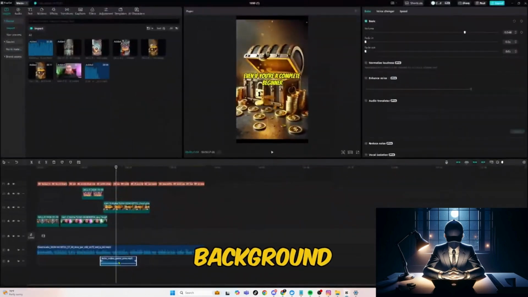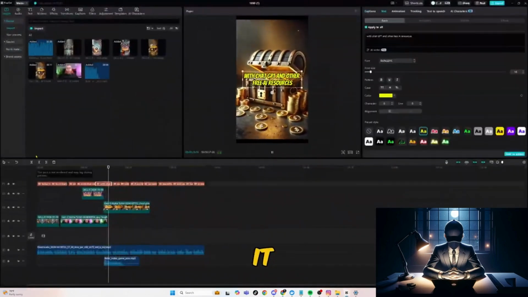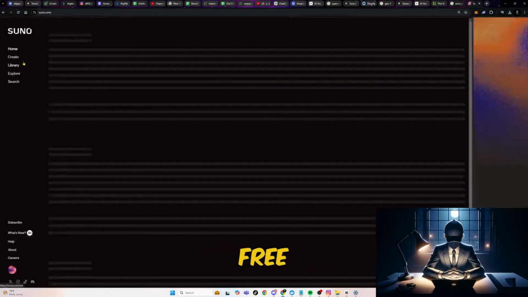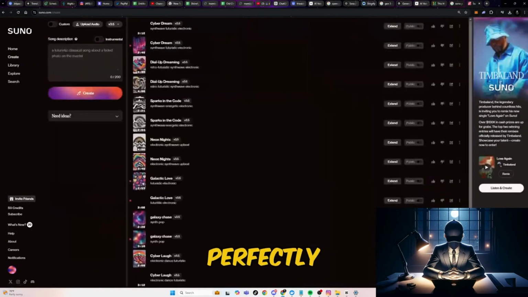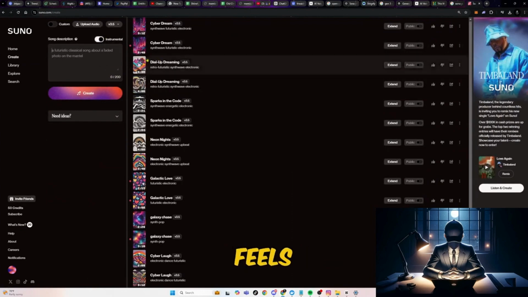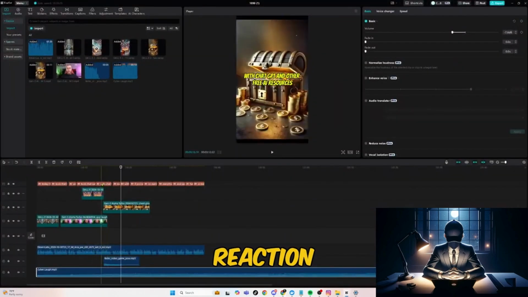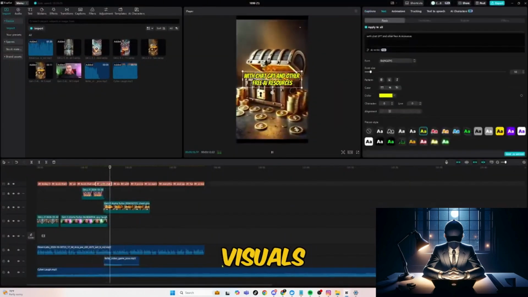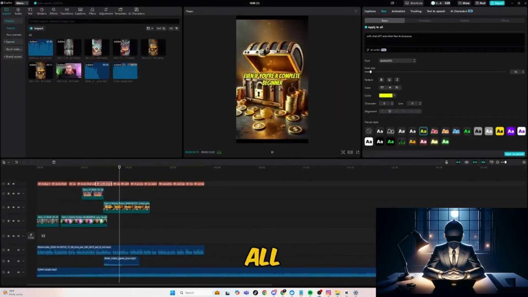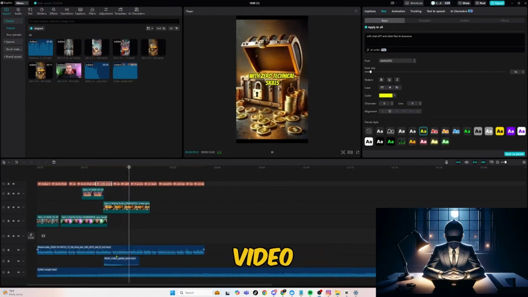And if you're looking for background music, check out Suno AI. It can generate custom, copyright-free tracks that match your content perfectly. Just enter a few prompts like futuristic AI theme, and it'll produce instrumental or vocal tracks to download and drop into CapCut. With tools like these, the final product feels fresh, and viewers get that wow, how did they do that? reaction. Sound effects, animated visuals, music, all seamlessly integrated to make every video stand out.